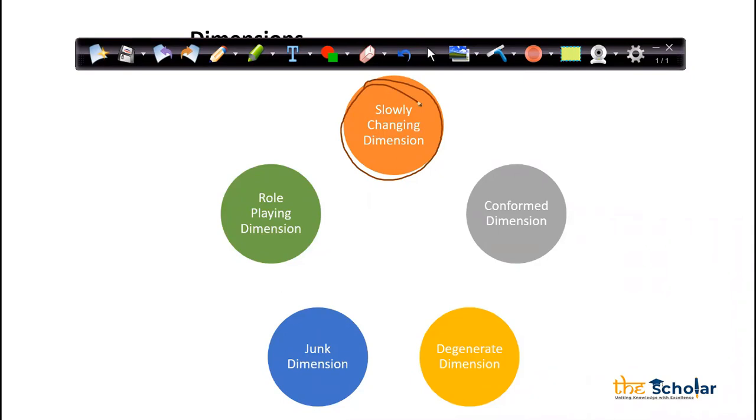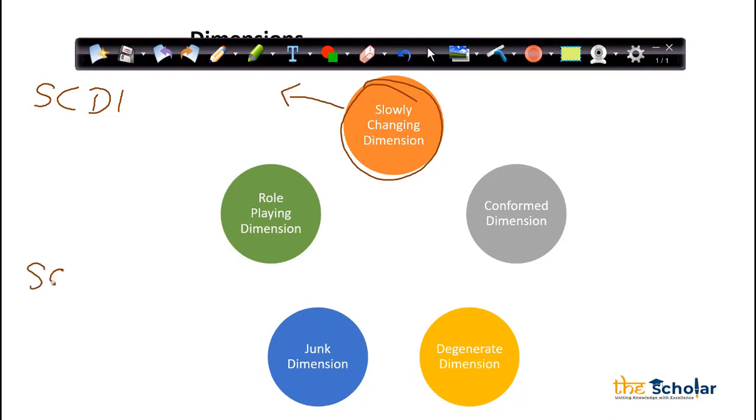I'll take one example. Now, slowly changing dimension has 3 types basically. Slowly changing dimension 1, also known as SCD1.